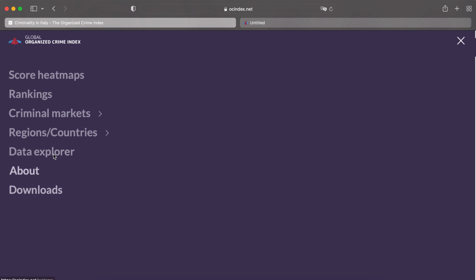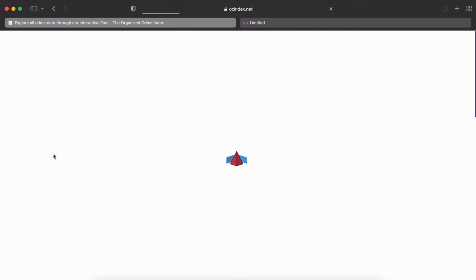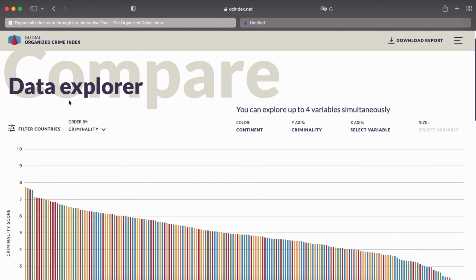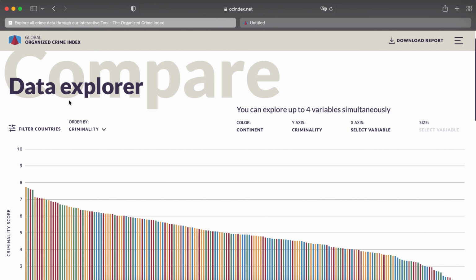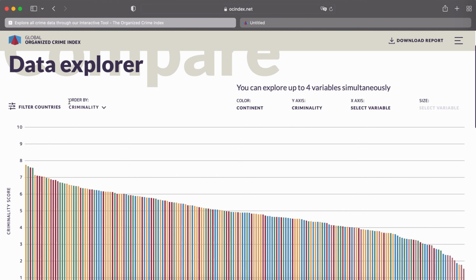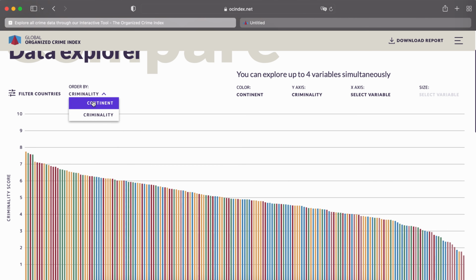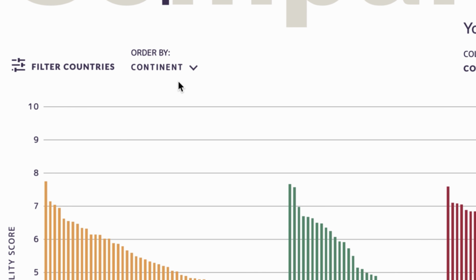Let me now move into another part, which is the Data Explorer. This is another way to provide and compare data across different countries. By default, the system is showing you this view across all countries. What I like to do, for example, is to change this into the continent. So we've got those grouped, for example.